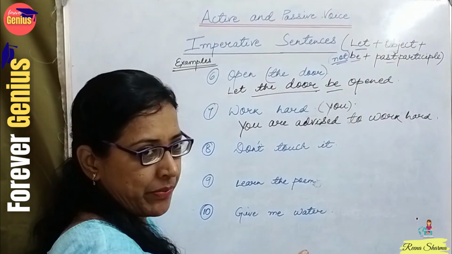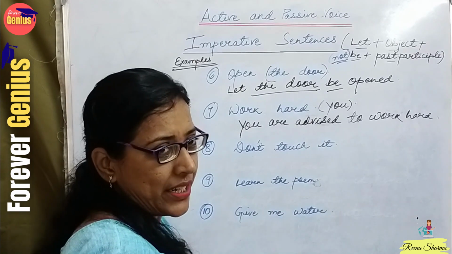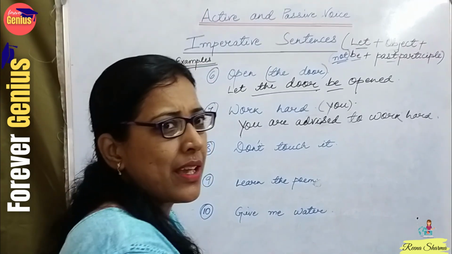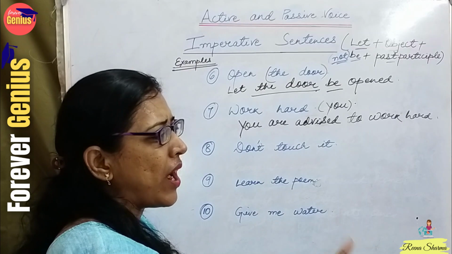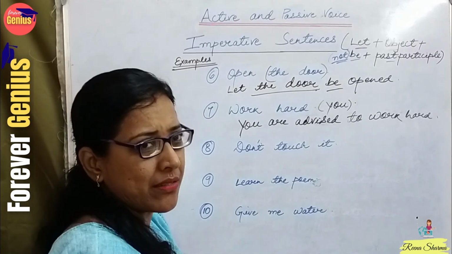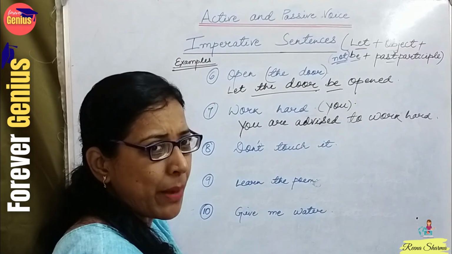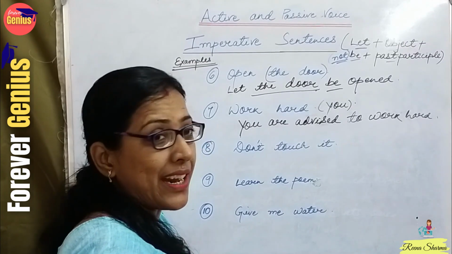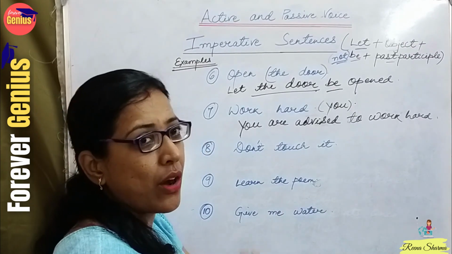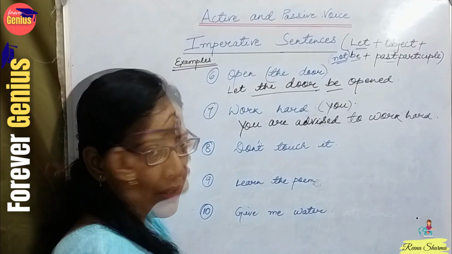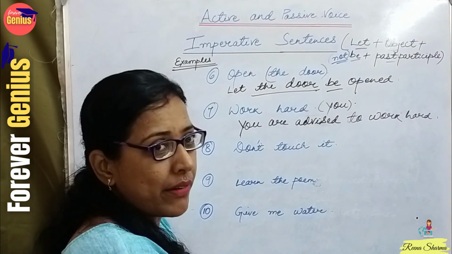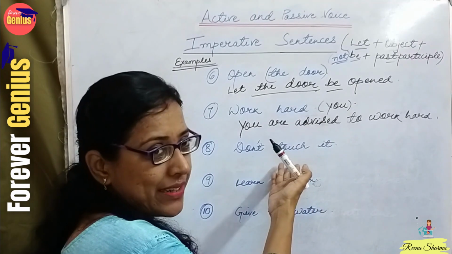Don't touch it. Here also, don't touch it. Suppose a child is coming and you are doing something with any electrical gadgets, and you know if the child touches it, he or she can get a shock. So in that case, you give a warning. I cannot write here advised, isn't it?